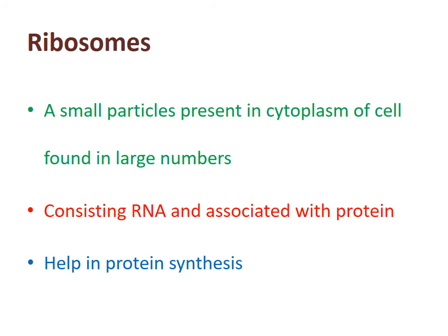Ribosome. These are small particles present inside the cytoplasm of the cell, and sometimes they are also found on the endoplasmic reticulum. They play an important role in protein synthesis. You may get a question in the exam on how ribosomes play a role in protein synthesis. You have to write that when mRNA passes from the nucleus to the endoplasmic reticulum, protein synthesis occurs inside the cisternal space.